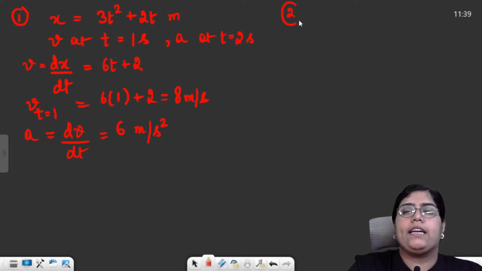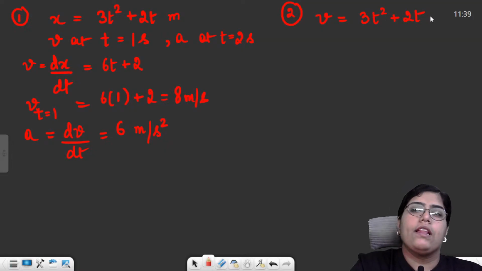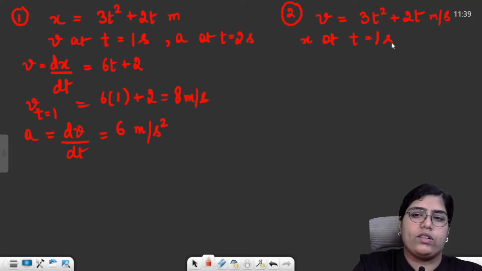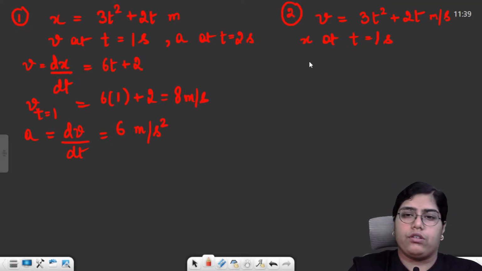The second type of question might be just the reverse of this. I might give you that velocity as a function of time is given to be, again I'll take the same function, 3t square plus 2t, meter per second, and then you have to calculate the position at t is equal to 1 second. Now what we have to do is we just have to do the opposite of this.